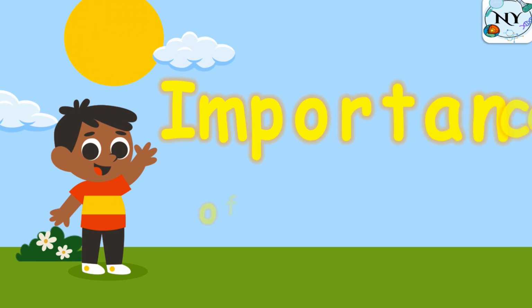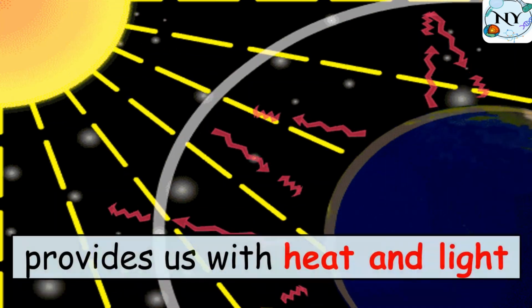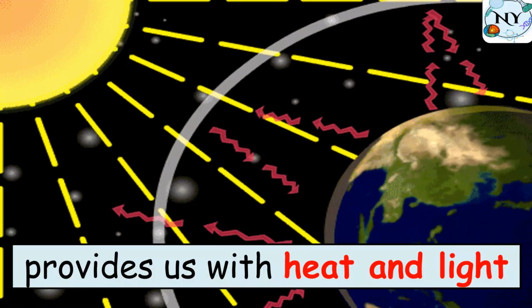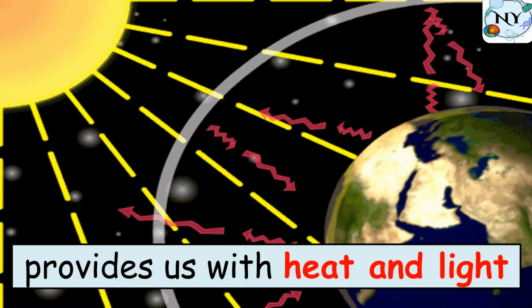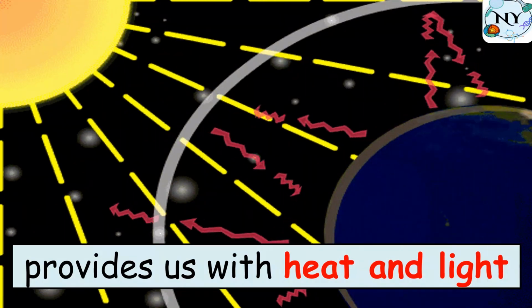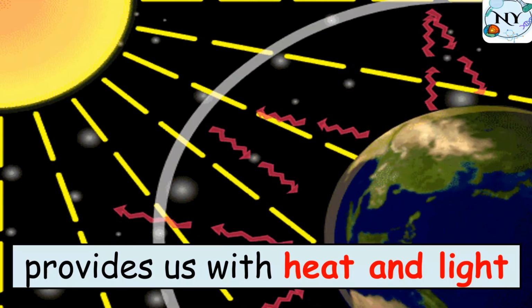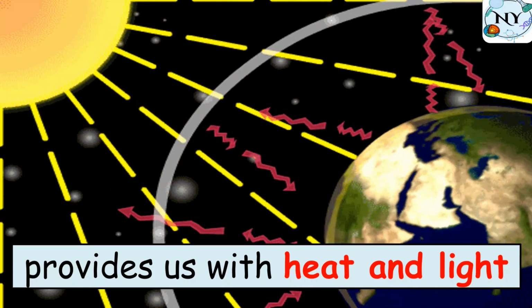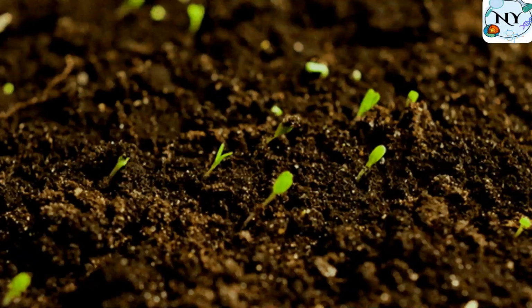Alright, so now we are going to talk about the importance of the sun. So what is the importance of the sun? Number 1, it provides us with heat and light, as we said. So we need heat to survive. We need a suitable temperature on the Earth planet to stay alive. Also, all plants need sunlight energy to grow. So the first importance here is it provides us with heat and light.